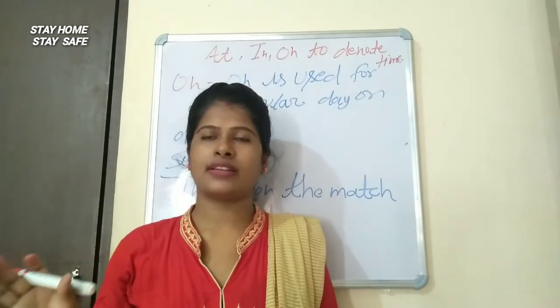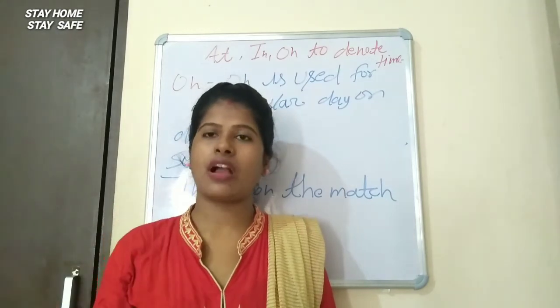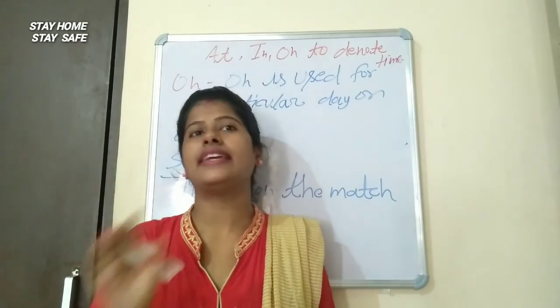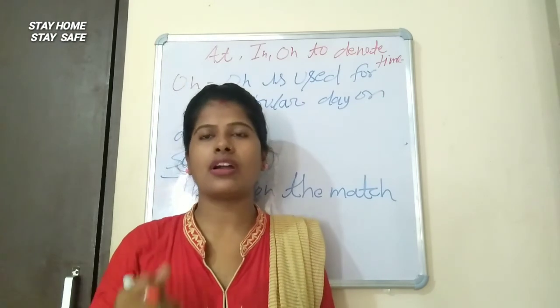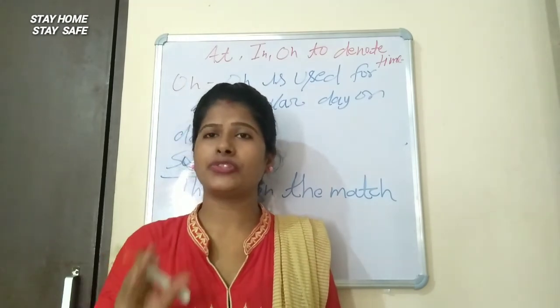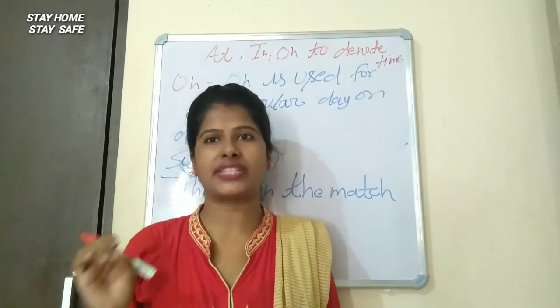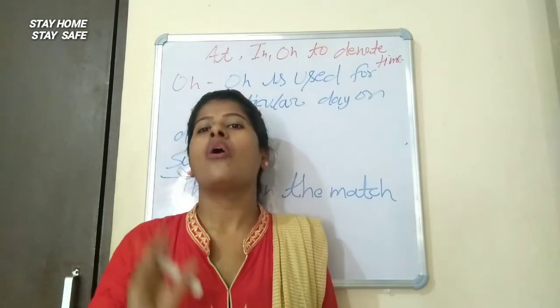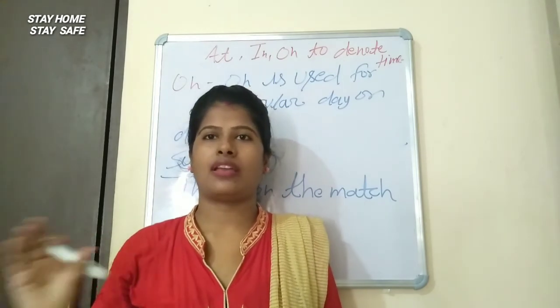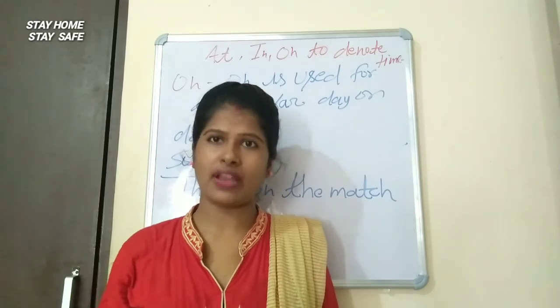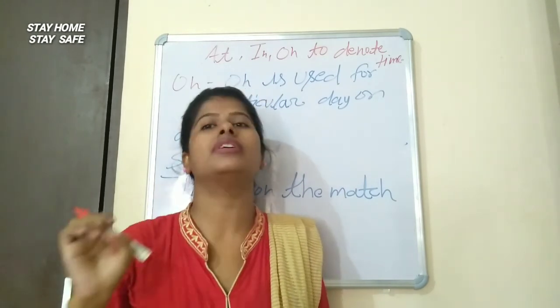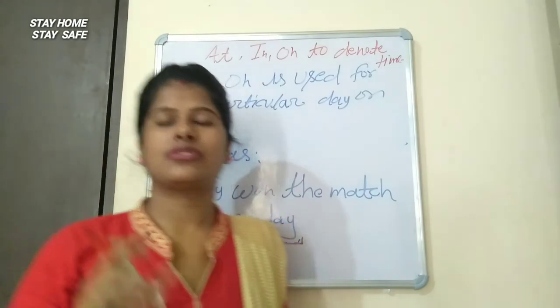In the morning is showing a period of time. And third, on is used for a particular day or date, such as they won the match on Monday. On Monday is showing a particular day. Okay, so let's move on next.